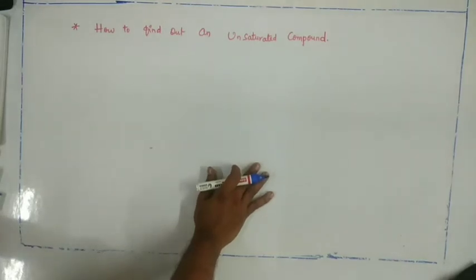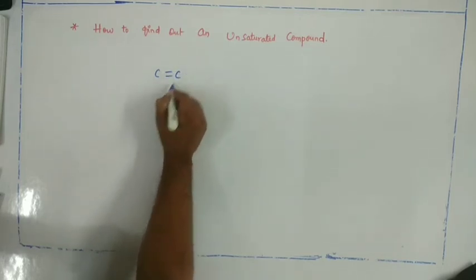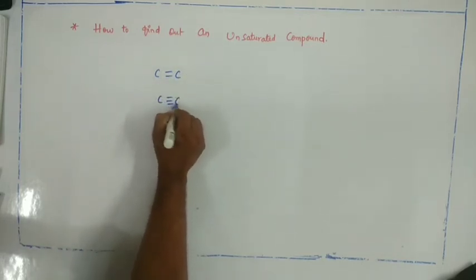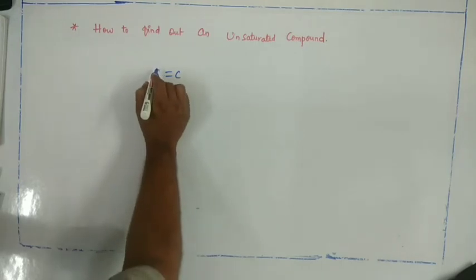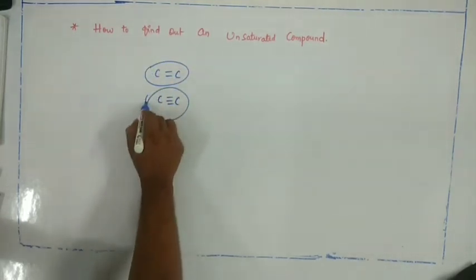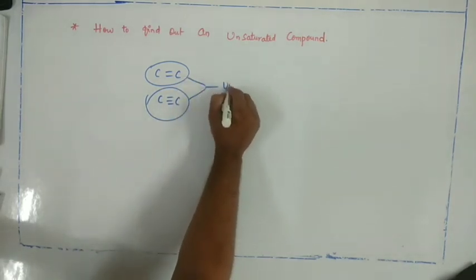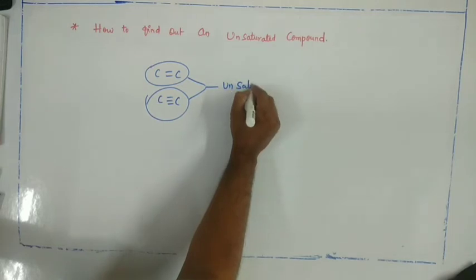How to find out an unsaturated compound? To find out an unsaturated compound, first you can look for the carbon-carbon double bond and carbon-carbon triple bond. So if a compound is having carbon-carbon double bond or carbon-carbon triple bond, such type of compound is known as unsaturated compound.